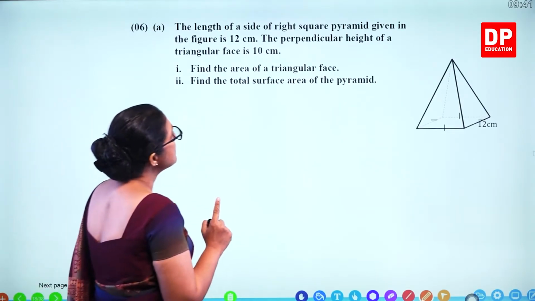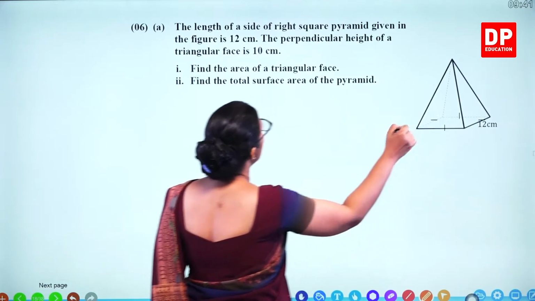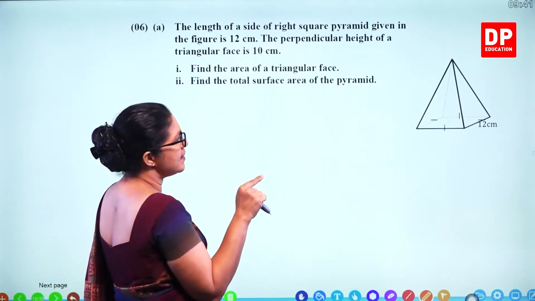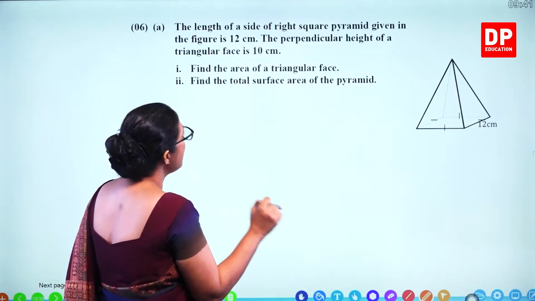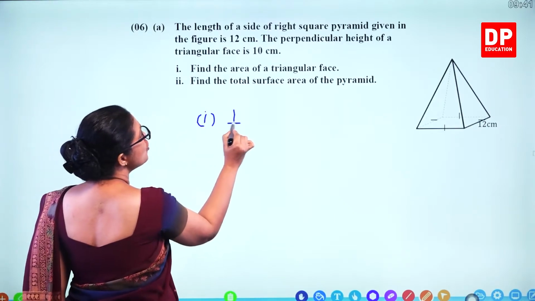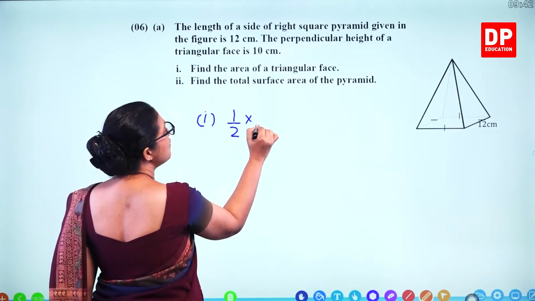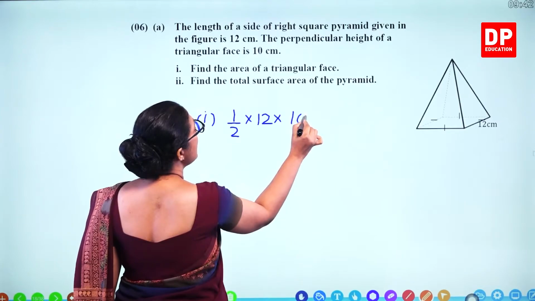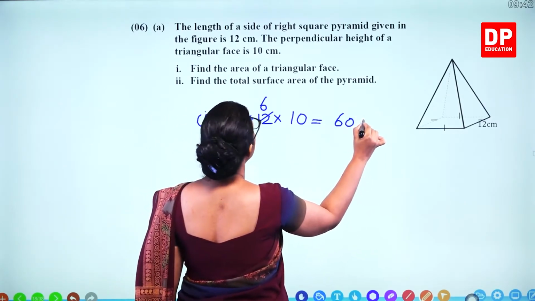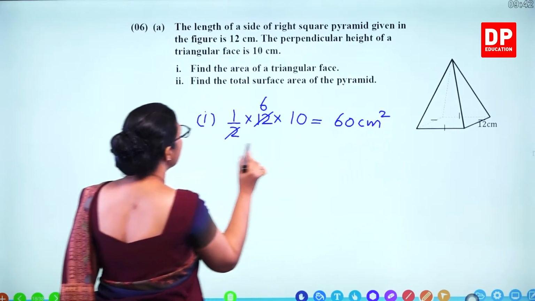So the length is given 12 centimeters, that's a square. The perpendicular height of the triangular face is 10. Find the area of the triangular face. Half into base length is 12 and the height is given 10. You get 6 times 10, that's 60 square centimeters.